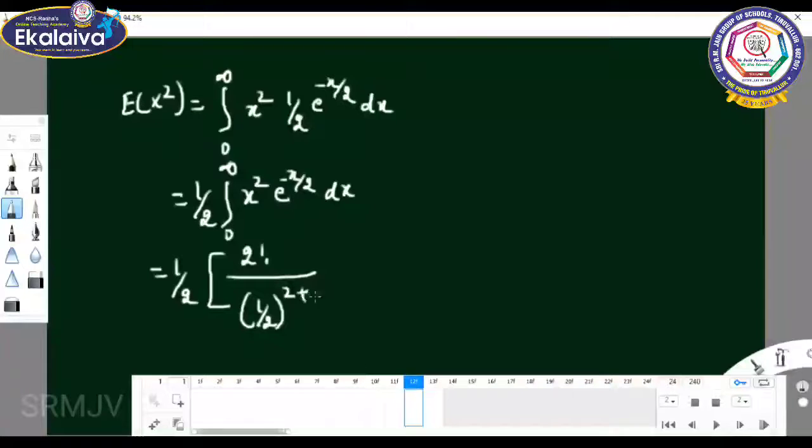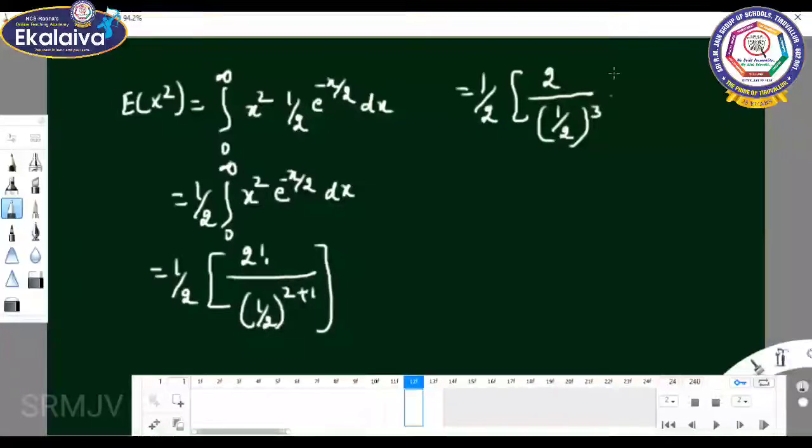N plus 1 is 2 plus 1, so it gives 1 by 2 into 2 by 1 by 2 the whole cube. You cancel the value. 1 by 2 the whole square is 4. So 2 into 4 is 8.